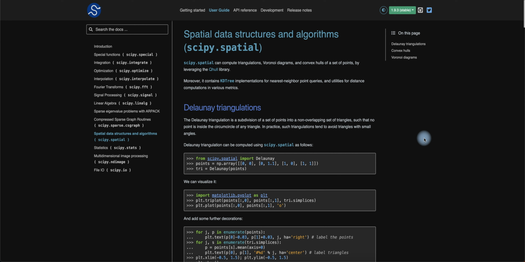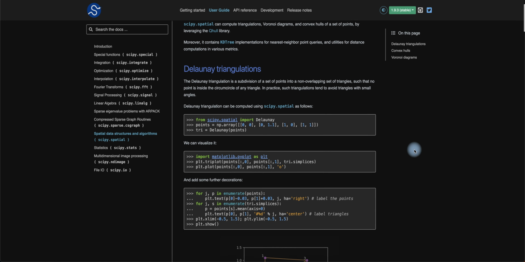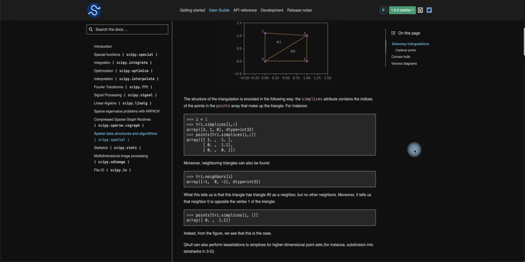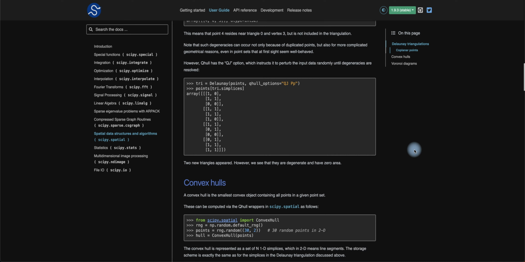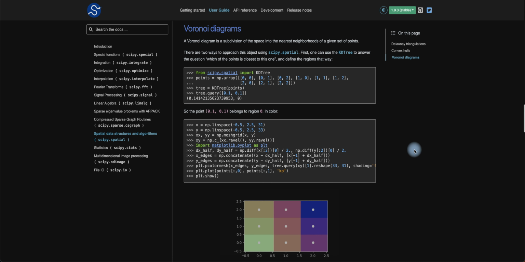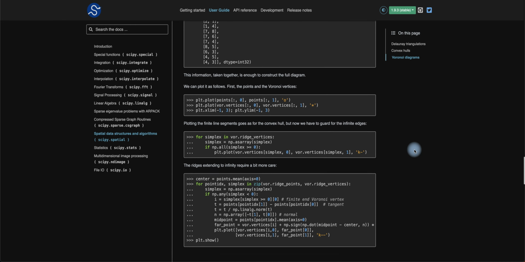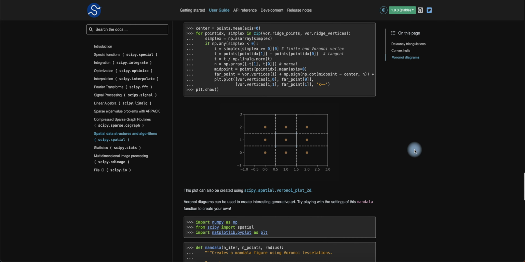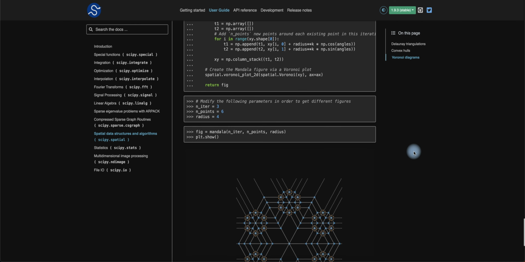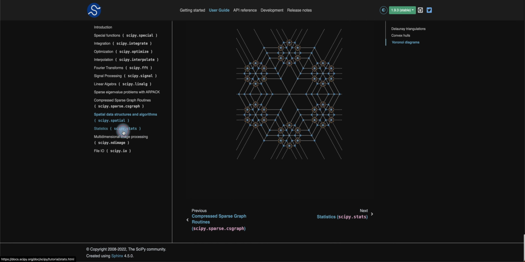And they have triangles that tend to avoid small angles, which we will see below, right? Coplanar points, same thing. Convex hulls, same thing. Voronoi diagrams, you see them here. And again, definitely look this up on scipy.org with the full set of code below.